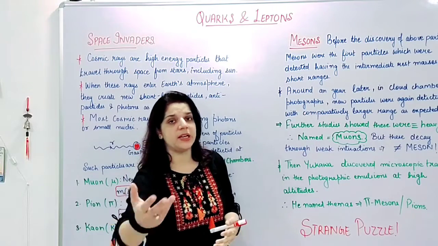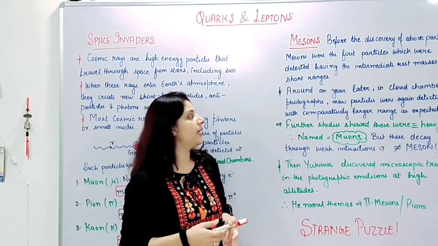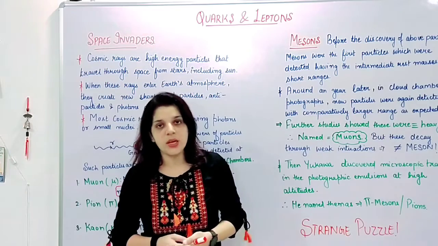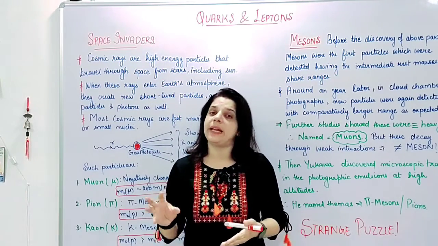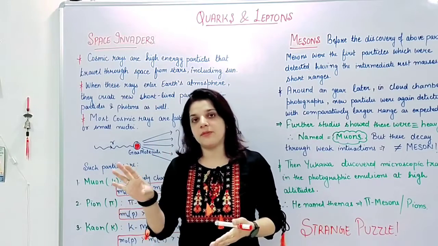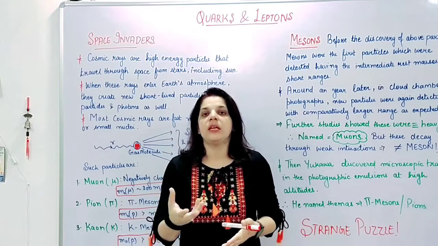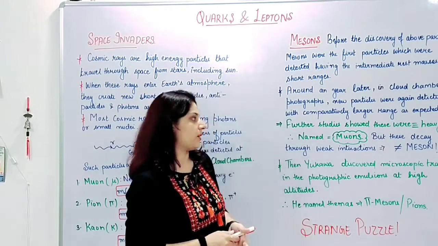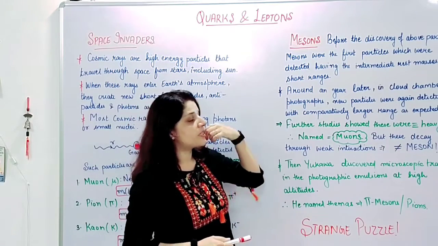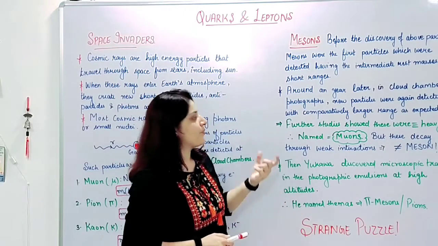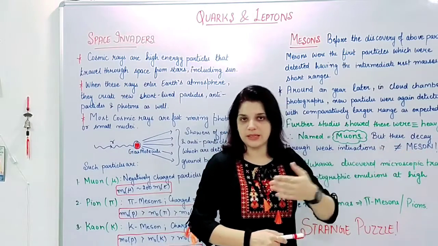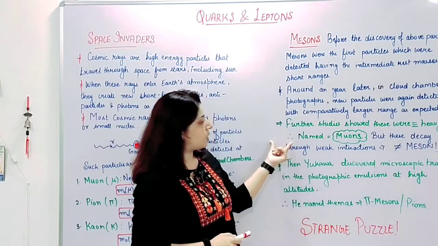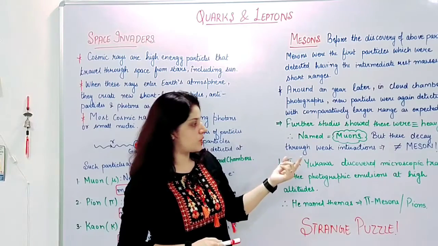Again a year later, new tracks were detected in the photographs of the cloud chamber, but this time the range of these particles was slightly larger than what was expected from the earlier detected particles. When we studied them further, they showed that these were equivalent to heavy electrons, as I said here. So they named them muons.